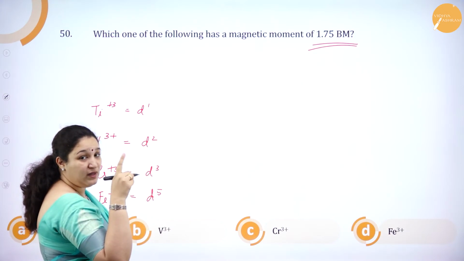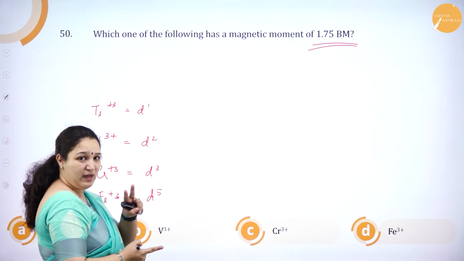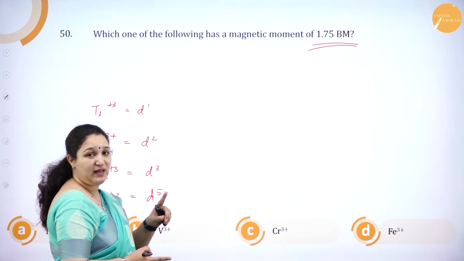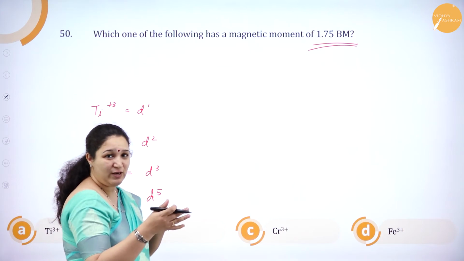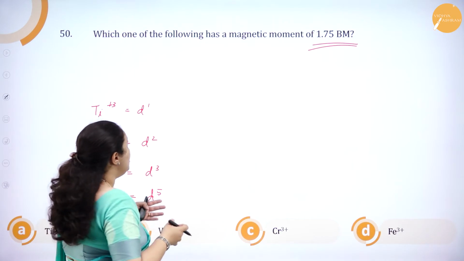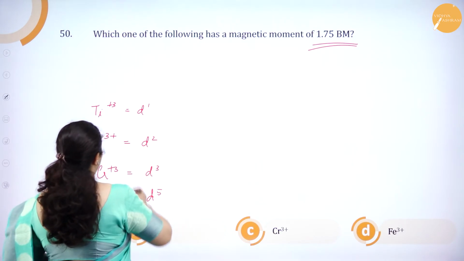So I have 1.75. What is it? 1 point something. If it is 2 point something, 2 unpaired electrons should be there. It is 1.75, that means 1 electron should be there. If it is 3 point something BM, 3 unpaired electrons should be there. That's the shortcut. So if it is 1 point something, it should have 1 unpaired electron.